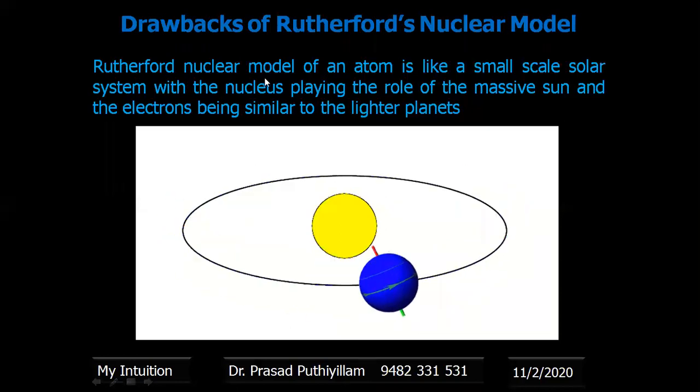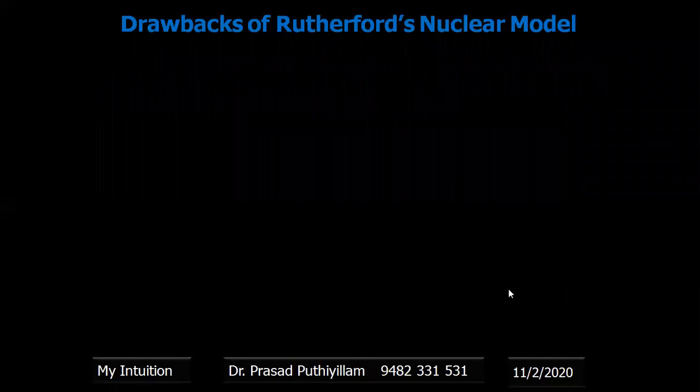Rutherford's model can be compared with a small-scale solar system, with the nucleus playing the role of the massive sun and electrons being similar to the lighter planets. We can say that our Earth is revolving around, or passes through a particular orbit around, the sun. Sun is the heaviest body, and compared to the sun, our Earth is very small. And the Earth's rotation is not only due to the gravitational force or attractive force of the Sun, it is also influenced by the other planets.